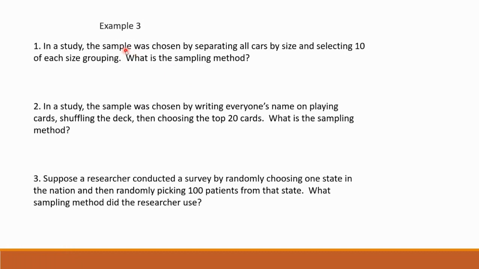So now we want to know what the sampling method is. We have a study here. The sample they chose, they're separating all cars by size, and they have 10 from each grouping. So basically, what are they implying here? They have different groups of cars, and the grouping is based on the size of the car. Notice they're selecting from each grouping. From each subgroup, they're selecting 10 cars. So what sampling method would this be?